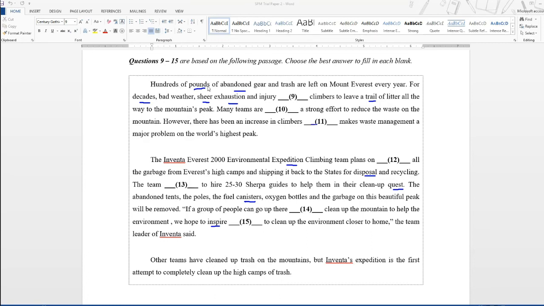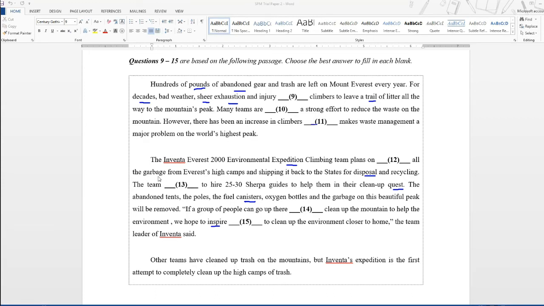So, hundreds of pounds of abandoned gear and trash are left on Mount Everest every year. For decades, bad weather, sheer exhaustion, and injury, question number 9, climbers to leave a trail of litter all the way to the mountain's peak. Many teams are, question number 10, a strong effort to reduce the waste on the mountain. However, there has been an increase in climbers, question number 11, makes waste management a major problem on the world's highest peak.